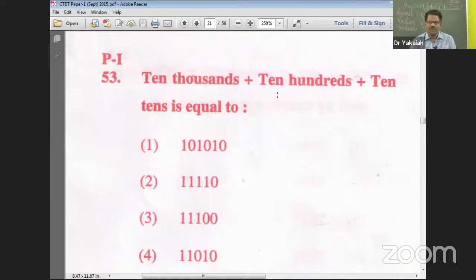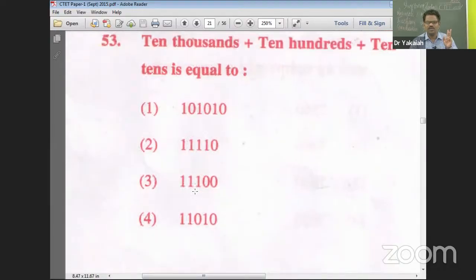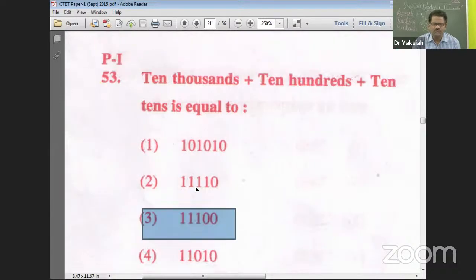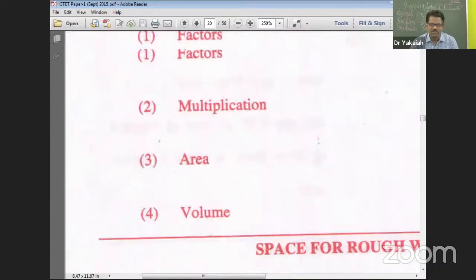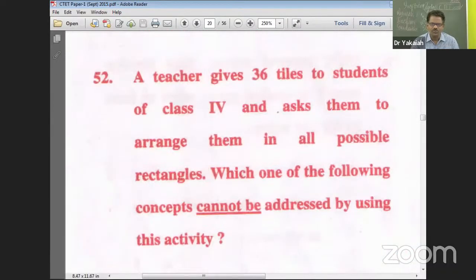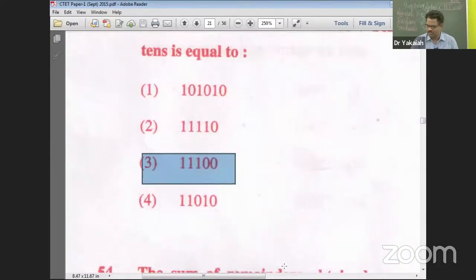10 thousands plus 10 hundreds plus 10 tens is equal to? 10 thousands is 10,000, 10 hundreds is 1,000, so 11,000. 11,000 plus 10 tens, 100, is 11,100. Imagine a comma here, you are very clear, right? So therefore 53 is 3. All right, what happened to 52 in between? Did we jump? 52, yeah, that's what we have seen. 53 also done. Is 3.